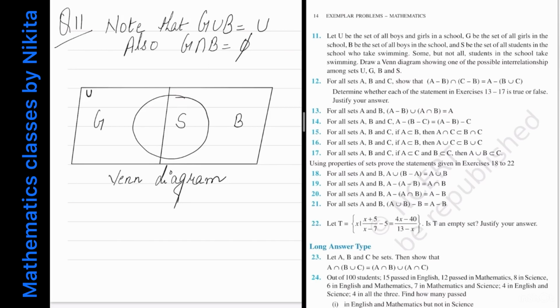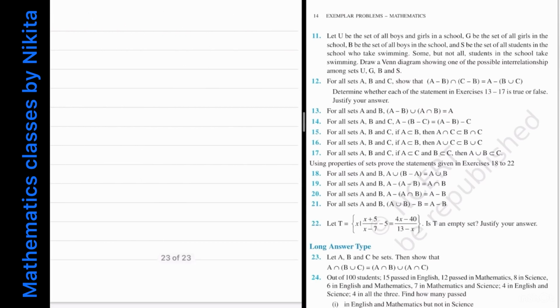So I hope you understood this concept. Now let's see the next question. For all sets A, B and C, you have to show that A minus B intersection C minus B is equal to A minus B union C. Now there is a printing mistake here. This should be A minus C. So note that this should be A minus C.